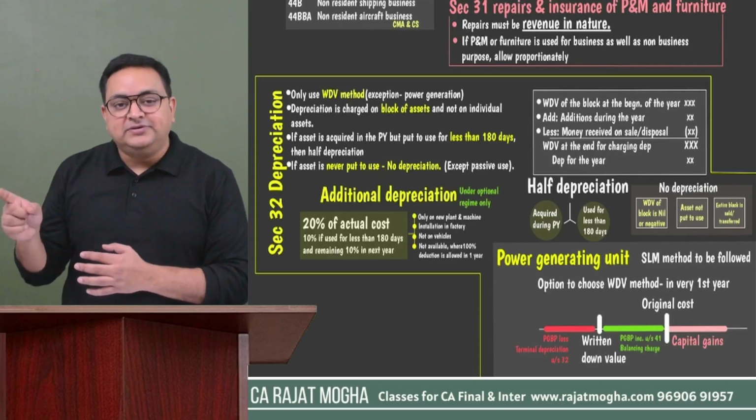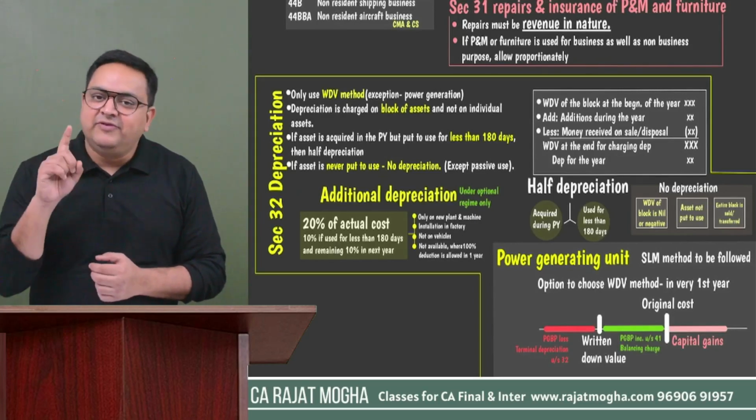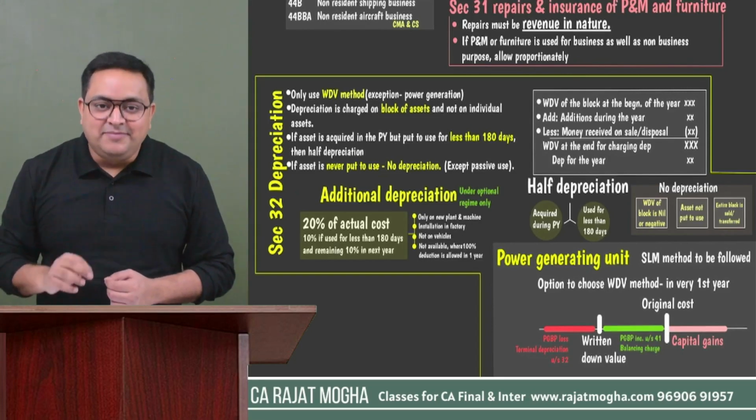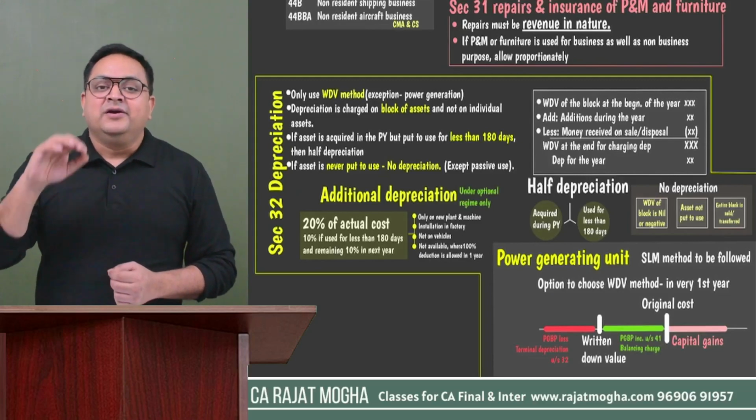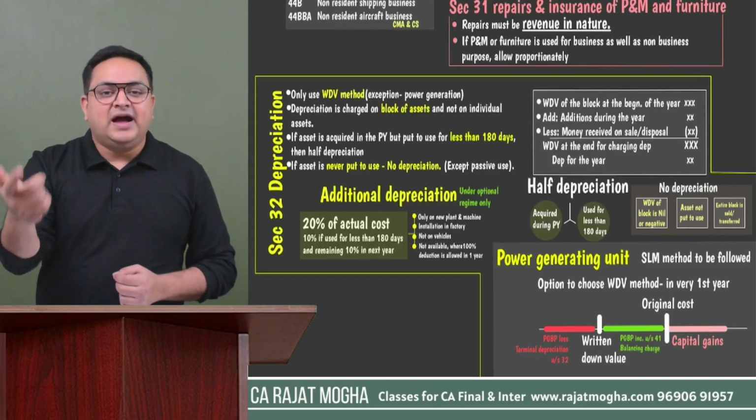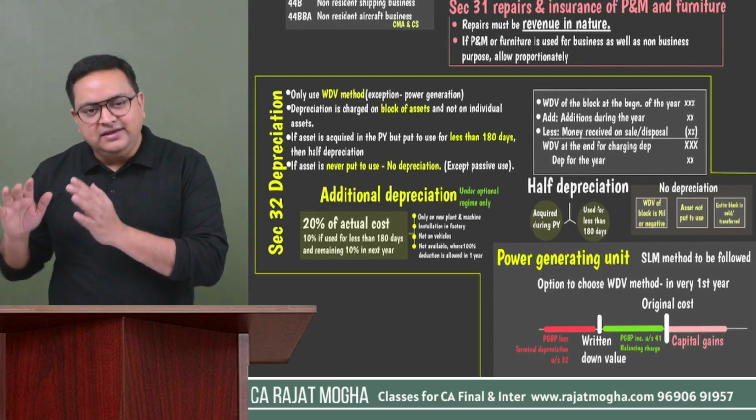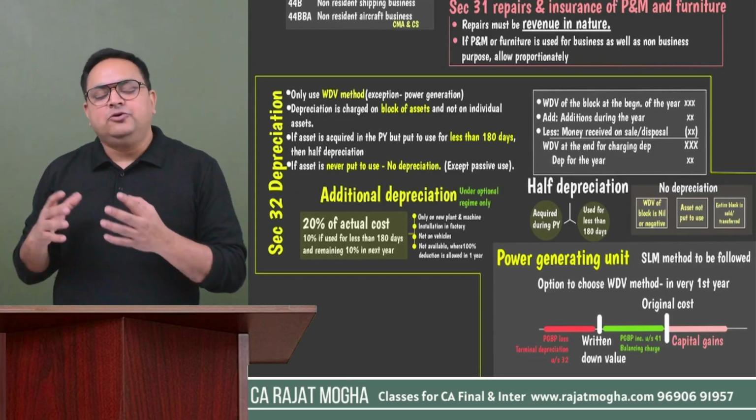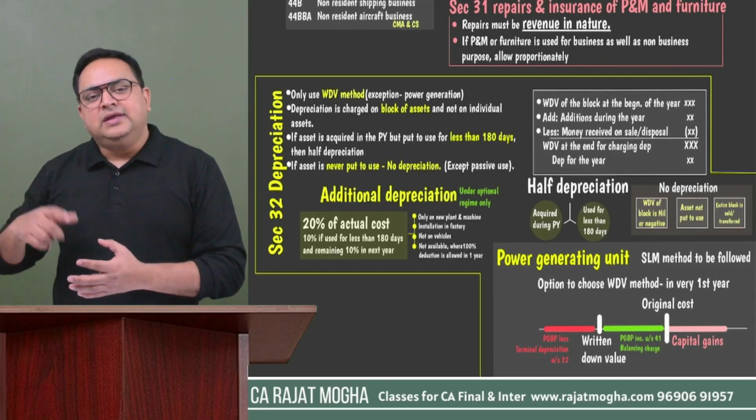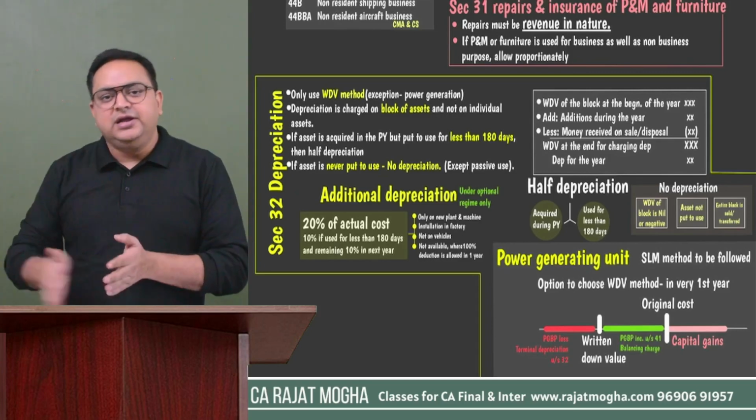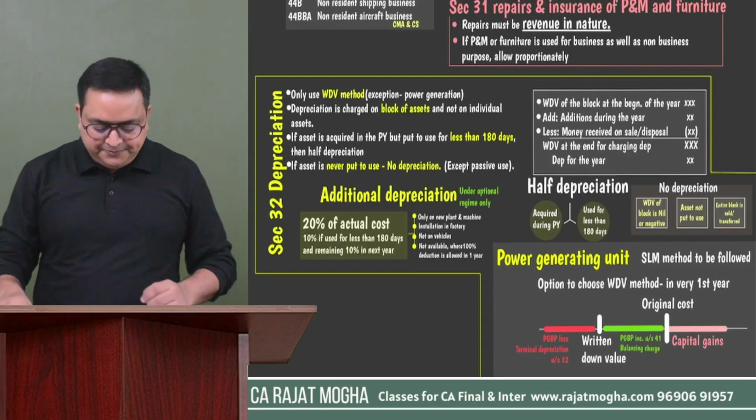And this option they have to exercise in the very first year while filing their first return, in the year in which they have commenced the business. In that year itself, when they will be filing the return of that year, at that particular point of time, they have to choose. By default, they will be getting straight line method. But if they would like to choose the WDV method on block, then they can choose that method. But once they choose that particular method, it will be continued for the entire life, right?